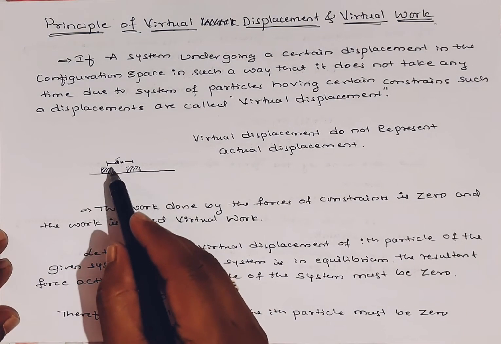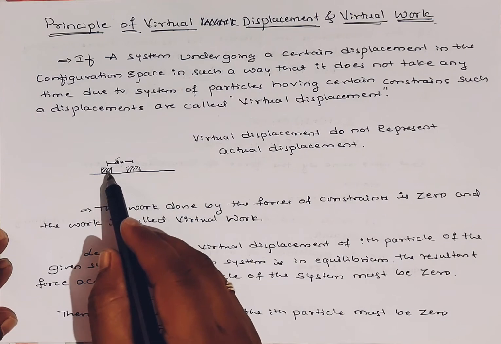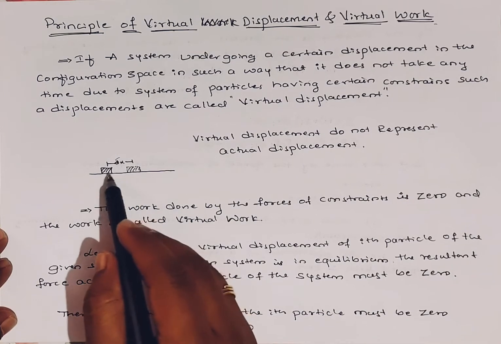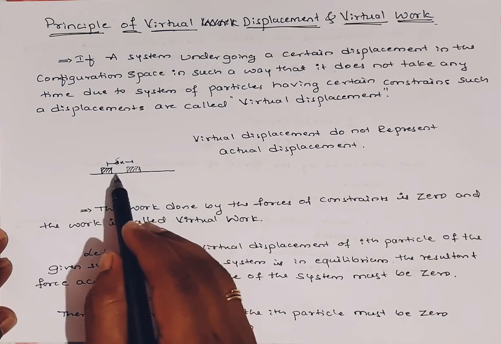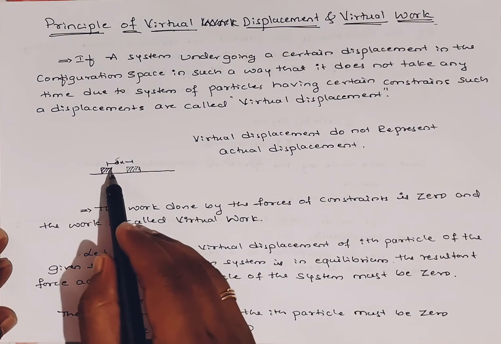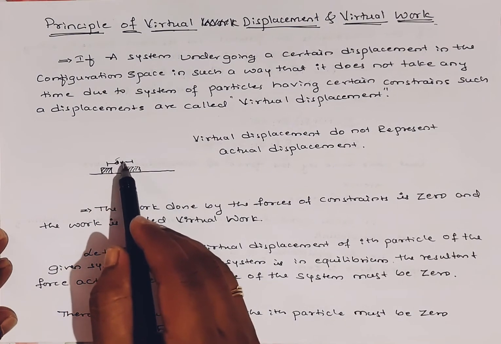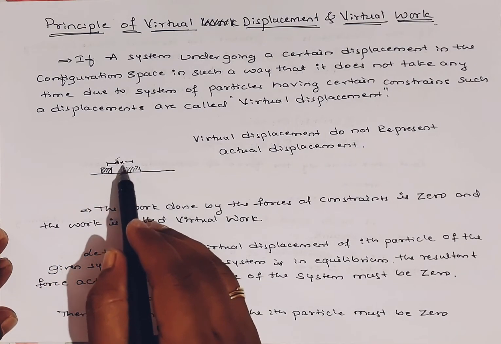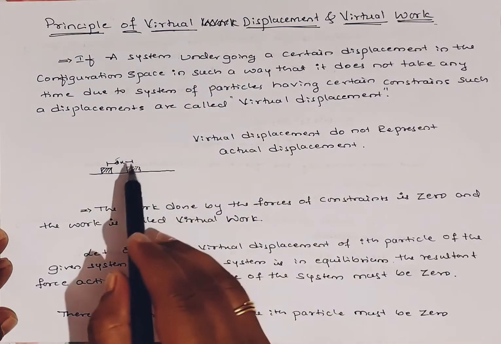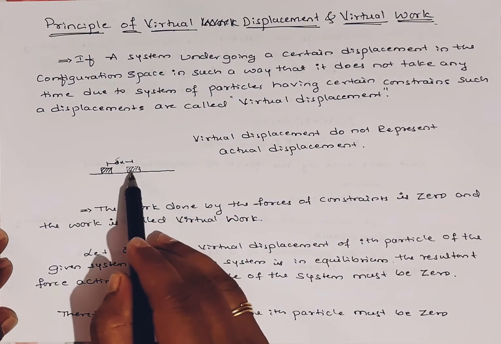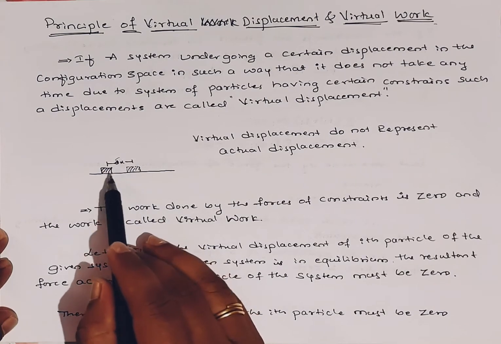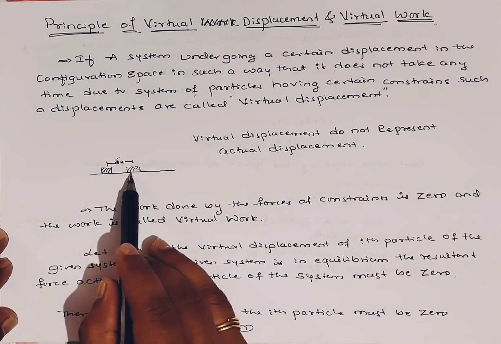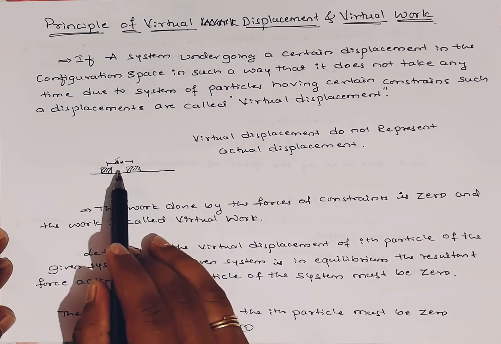Here I have taken one particle, and it has some constraint due to a system of particles. The constraint is that it is moving only on this surface, in this direction, and it has a displacement, that is dou x. In a real displacement it will take time, but in a virtual displacement, the system undergoes a displacement in the configuration space in such a way that it does not take any time. If a particle displaces from one point to another point, it does not take any time.